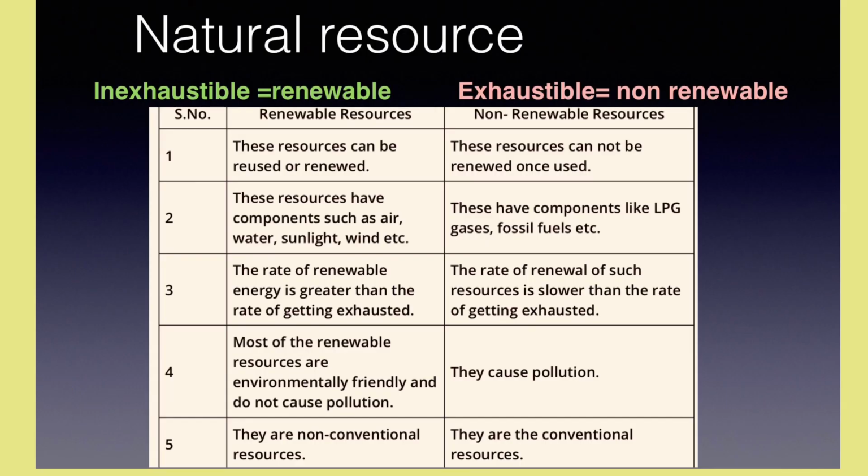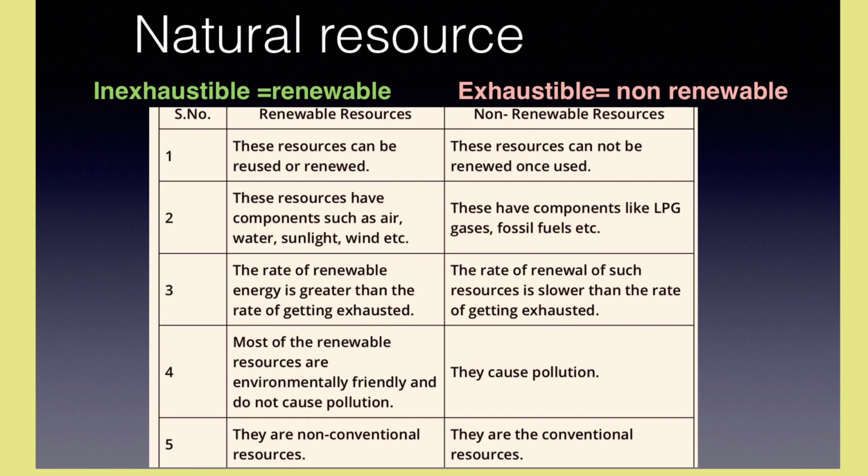Natural resources are of two types. Inexhaustible means renewable and exhaustible means non-renewable. Inexhaustible means renewable sources can be reused or renewed. Exhaustible means non-renewable cannot be renewed. Most of the renewable sources are environment friendly, whereas most of the non-renewable sources cause pollution.